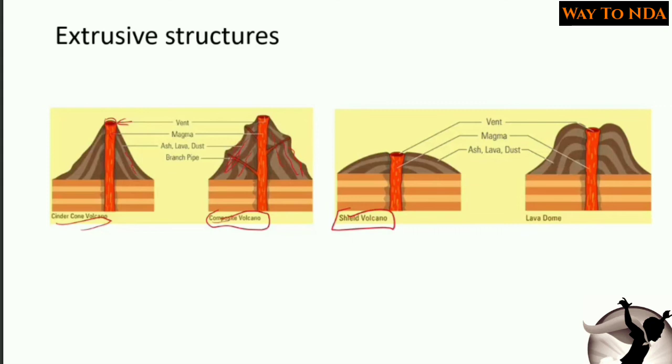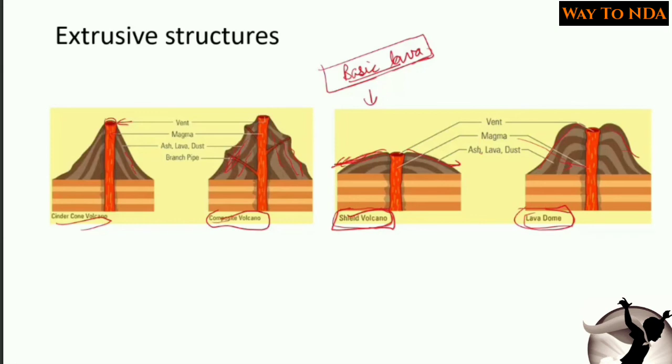This is shield volcano. Now shield volcano is formed by the basic lava, because we know basic lava can flow for far distances, as it has low viscosity. When it is flowing far away, it will create a shield type, and this type is called a shield volcano. And here you will see this is the lava dome. This is the vent, this is the magma, and the ash, lava and dust, this is called the lava dome.